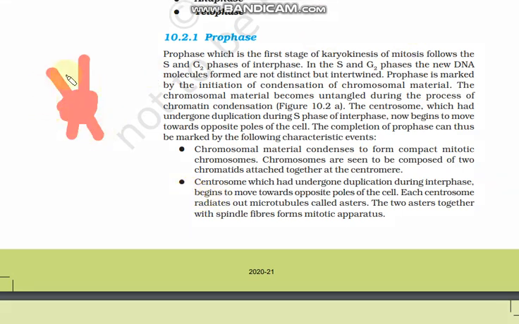So this is the diagram of a chromosome where a centromere is present. In prophase, it looks like this. So there will be two chromatids, and they are attached to the centromere. The centrosome, which has undergone duplication during the interphase, begins to move towards opposite poles, as I have told you, to form the spindle apparatus.